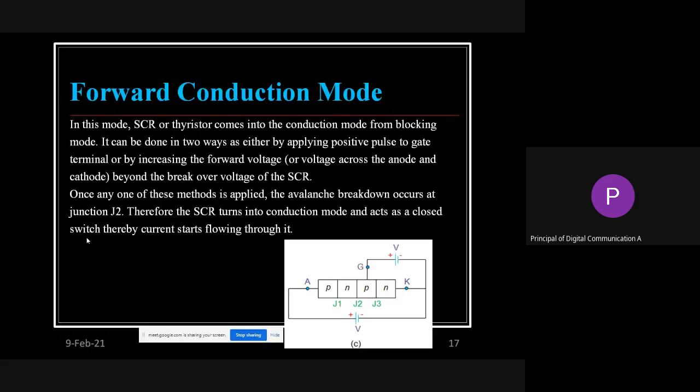In that way it is going to work. So this is the forward conduction mode. If you want to write a little about this, you are supposed to write about the junctions. Forward conduction mode, in that forward bias is given.